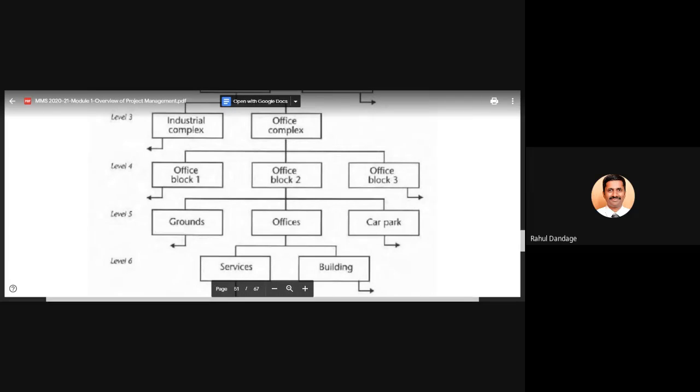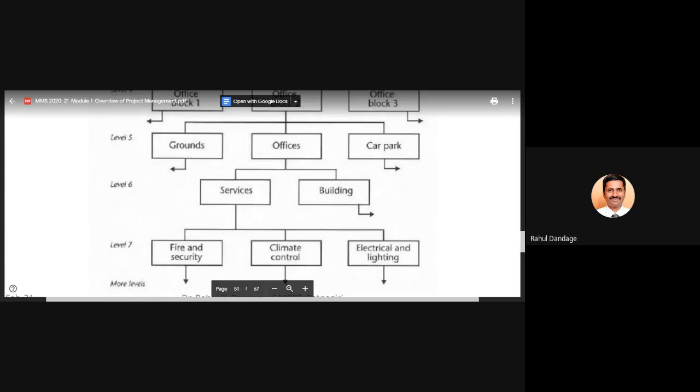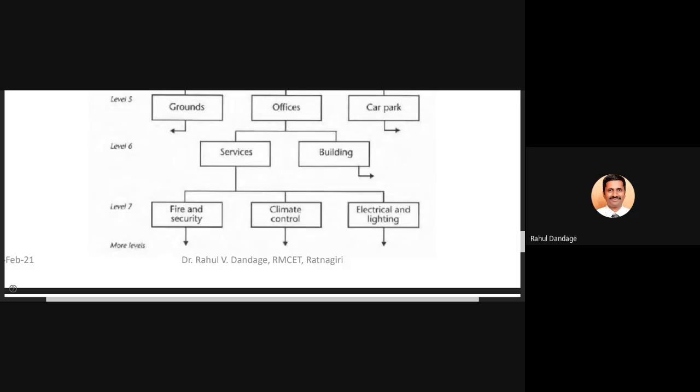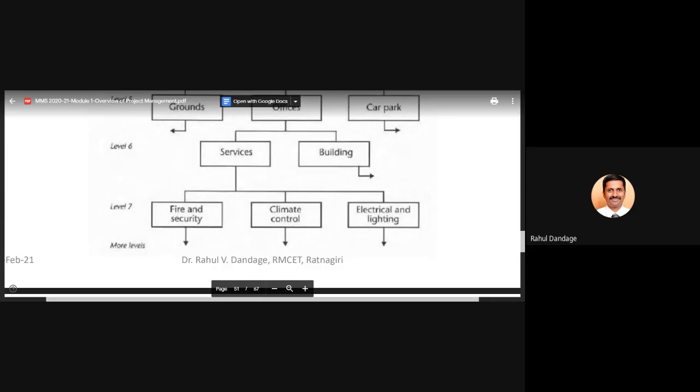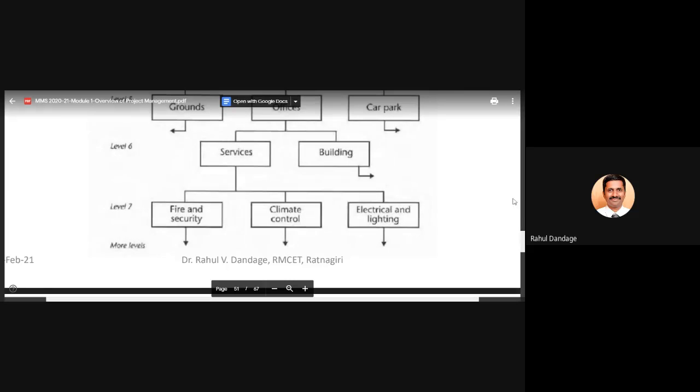Again, if I say block 2, there are three different works to be completed. One is grounds, second is offices, third is car parking area. Again, in offices, we need to go for services and building. If we go for services, then fire and security, climate control, electrical and lighting arrangement. Maybe we can have air conditioning systems, etc.